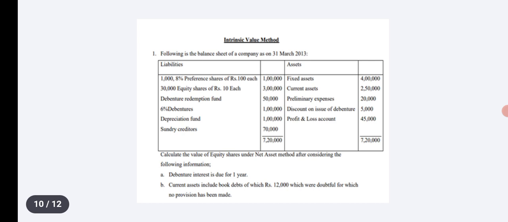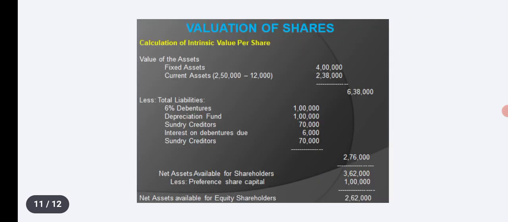Now we can go for calculation. Fixed assets and current assets will be taken, 4 lakhs plus 2,50,000. So from 2,50,000 we should deduct 12,000, balance 2,38,000.